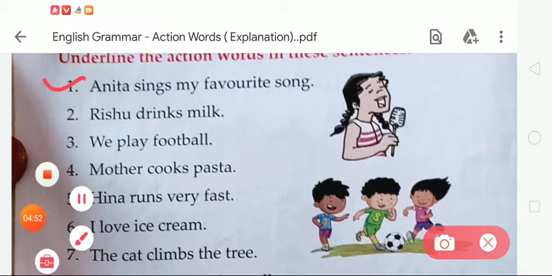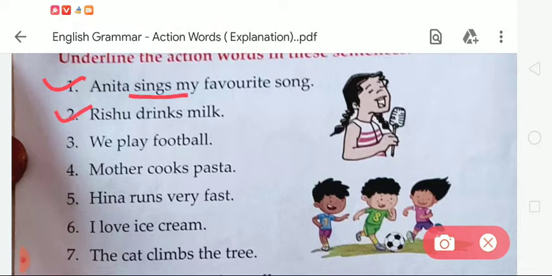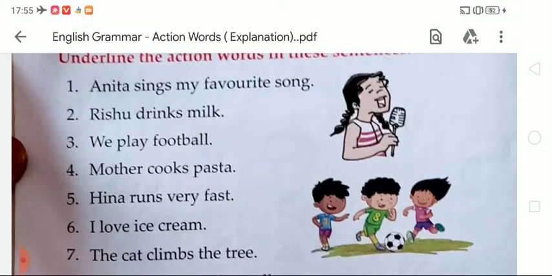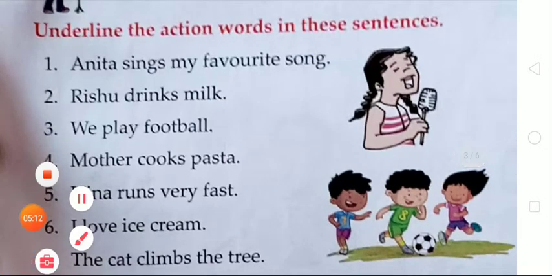So here we have to underline the given word sings. Now the second is: Rishu drinks milk. Tell me which word is the action word. Here the word drinks is an action word, so we have to underline the word drinks. In number three: we play football. Tell me which word is the action word in this given sentence.